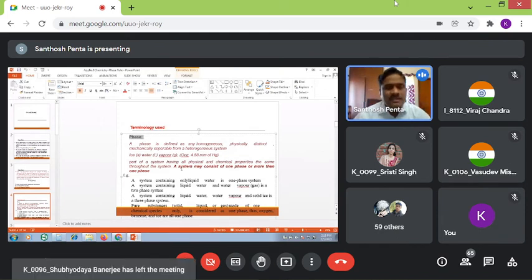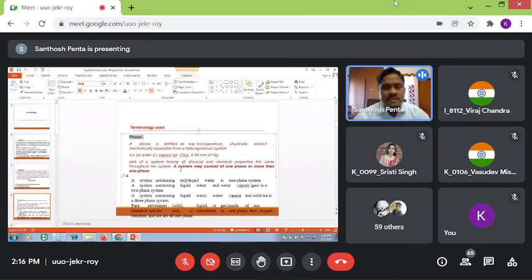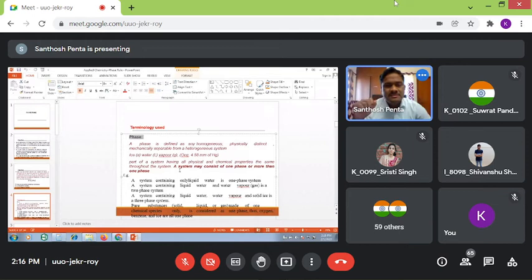Normally in the water system, when all the three phases are existing in equilibrium, how many phases are there? Three phases: solid, liquid, and vapor. Please remember, I am discussing phases. Now, say for example, water plus ethanol, how many phases are there? Two. So this is about the phase.